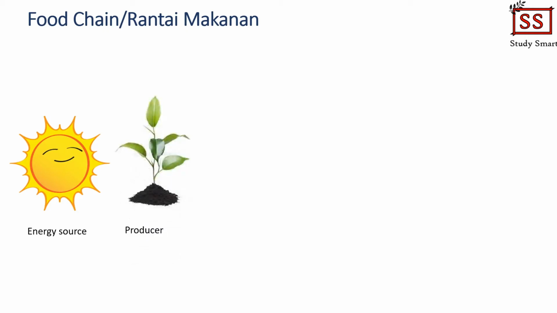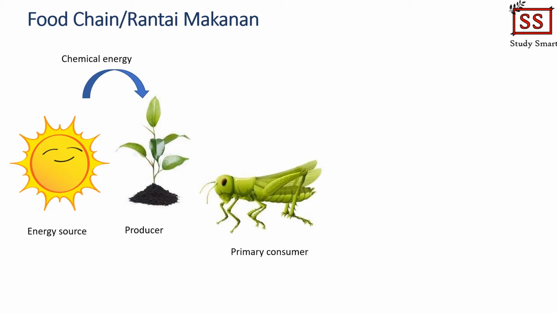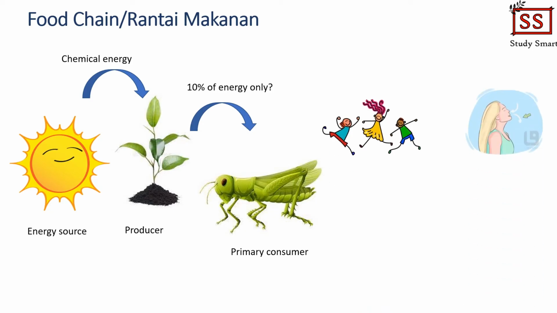So let's see how a food chain works now. Firstly, the green plant will absorb the sunlight and convert it to chemical energy, which is actually the food for green plants. When the primary consumer, which in this example is a grasshopper, eats the green plant, there will be around 10% of energy transferred from the green plant to the grasshopper. Do you know what happens to the remaining 90% of the energy from the green plant? It will be lost as heat when the organism moves around, breathes in and breathes out, or lost through undigested food.